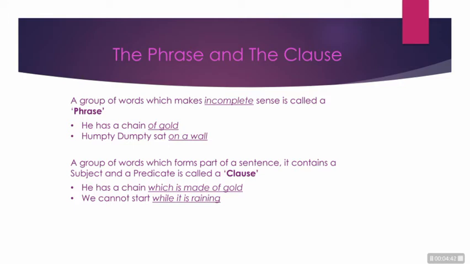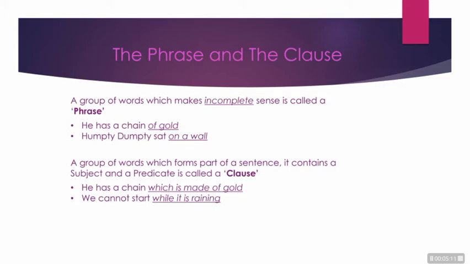When we talk about the phrase, of gold, it can attract a question like, what of gold? We must answer, a chain of gold. And about the second part, in the clause section, there was a clause which is made of gold.